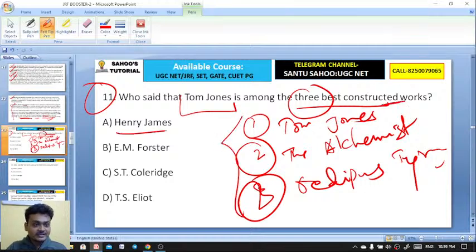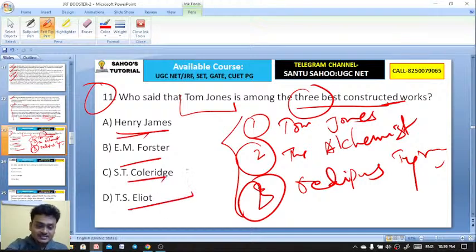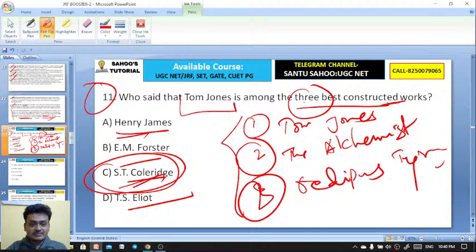Who said this? Henry James, E.M. Forster, S.T. Coleridge, T.S. Eliot. And Tom Jones, you all know, is a picaresque novel. Tom Jones is a rogue hero, a picaro, a foundling. So here it's S.T. Coleridge. Remember that Samuel Taylor Coleridge said that Tom Jones is among the three best constructed works. One is Tom Jones, and the other two are The Alchemist and Oedipus Tyrannus. Well done.